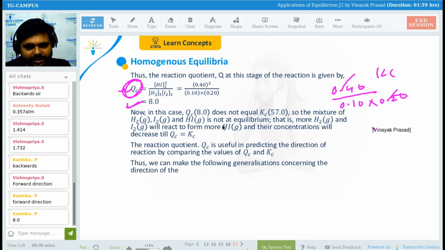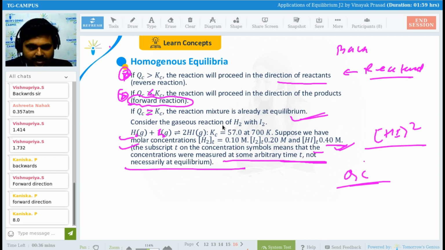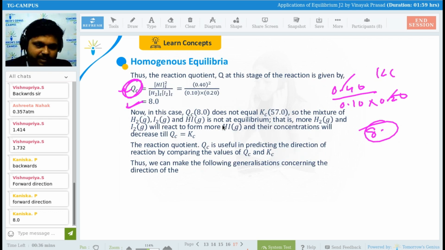So what is the right answer for this? 8, right? Now, if 8 is there, will it be in forward direction or will it be in backward direction? What do you say? How have you found that it will be in forward or backward? Yes, guys. What do you say?